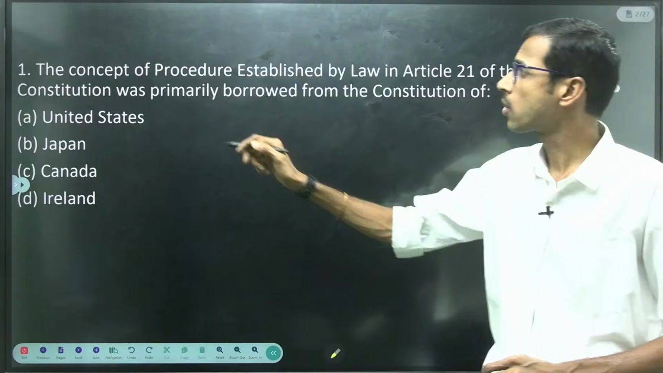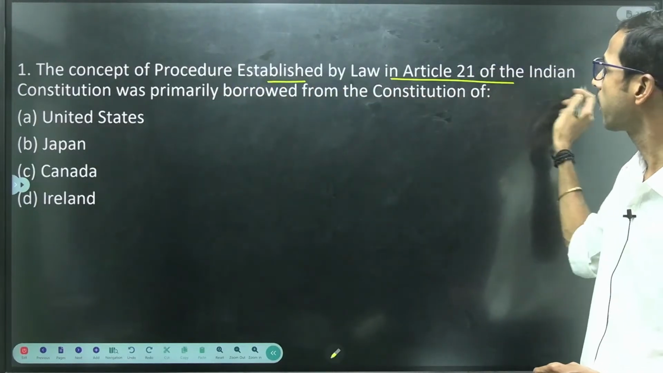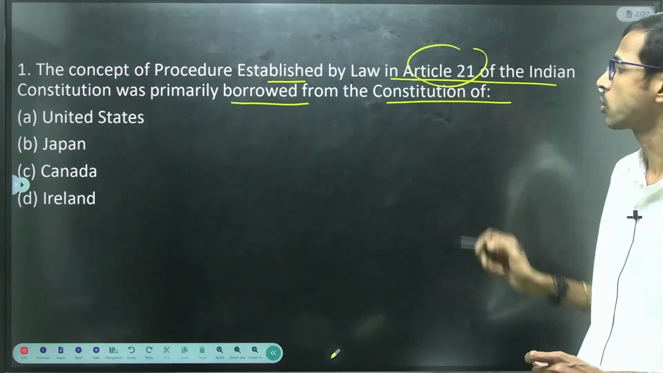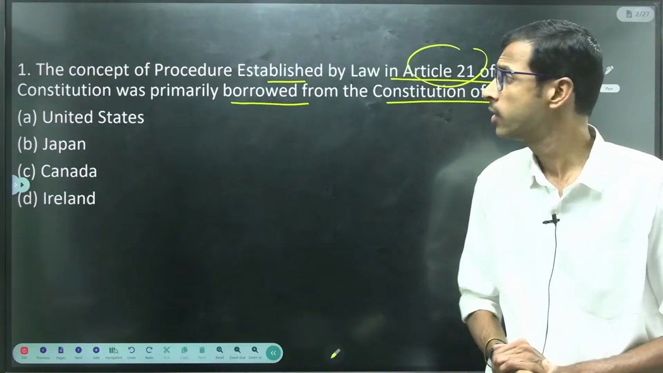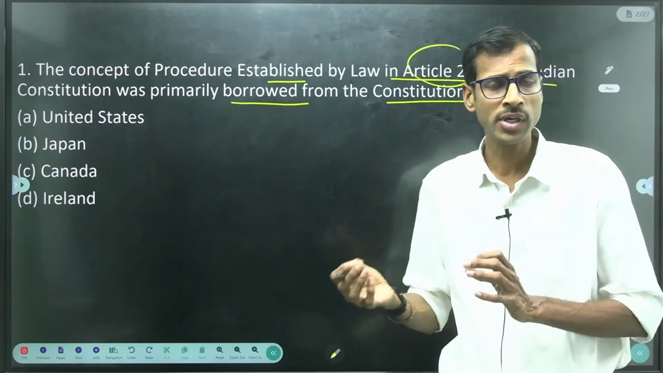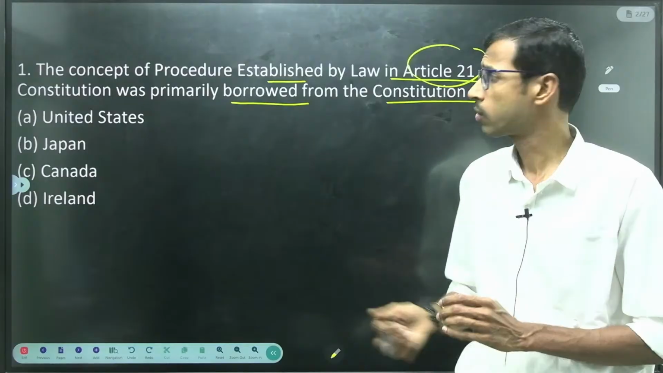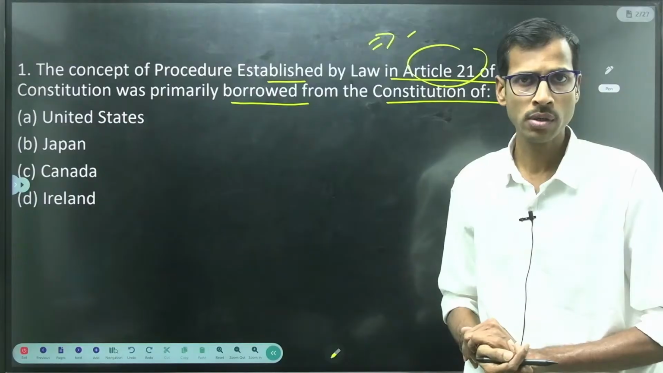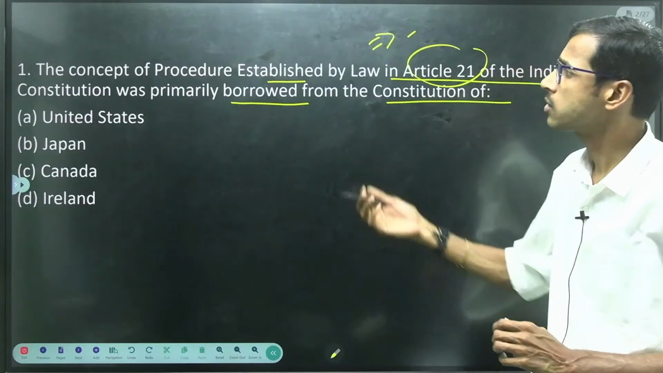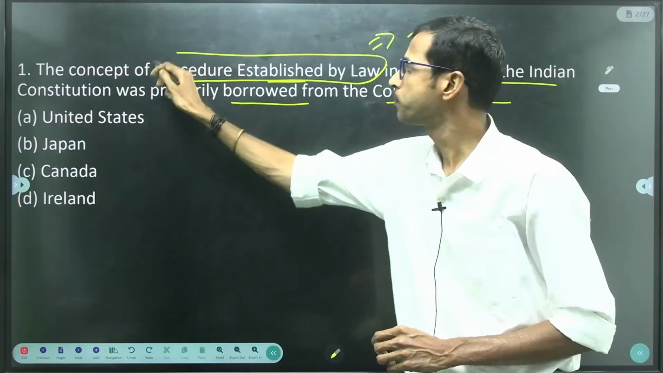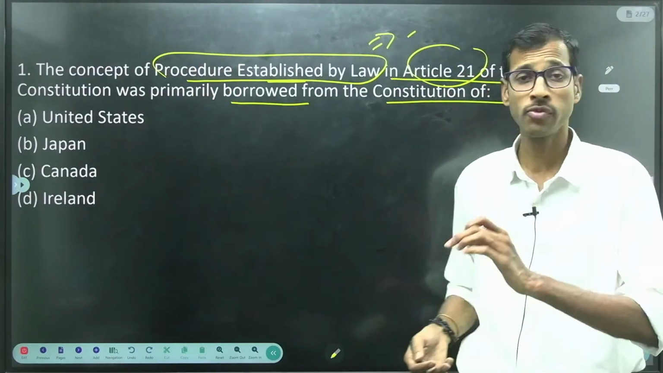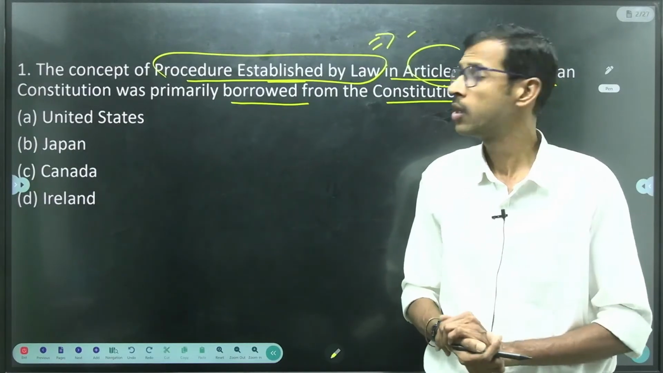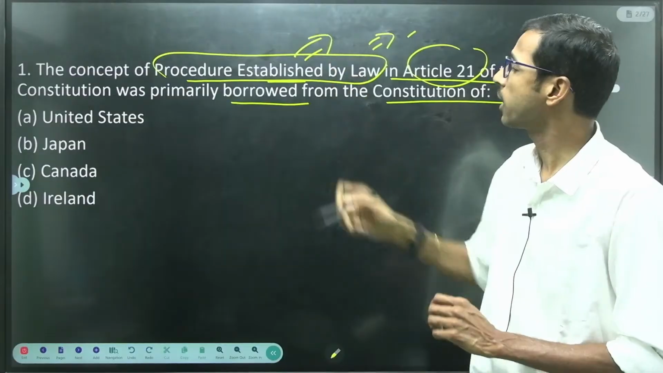So first question: the concept of procedure established by law in Article 21 of the Indian Constitution was primarily borrowed from the Constitution of which country, right? These types of questions are completely relevant in the UPSC trend. Whether it is a single option question, it is very important related to the examination pattern. So this is the concept of procedure established by law. We have two concepts, and we have already discussed the due process of law in the previous session. This procedure established by law